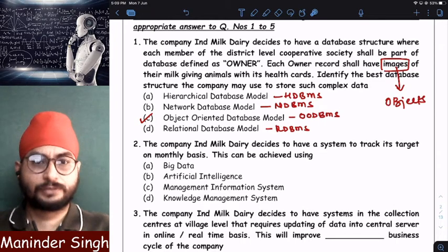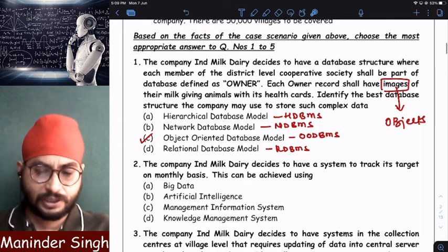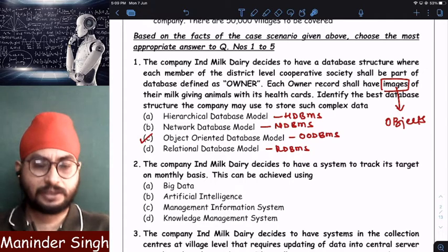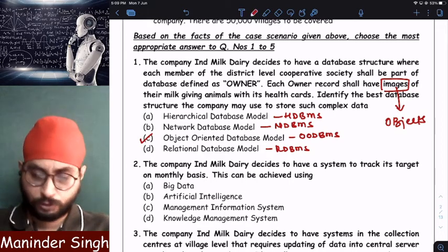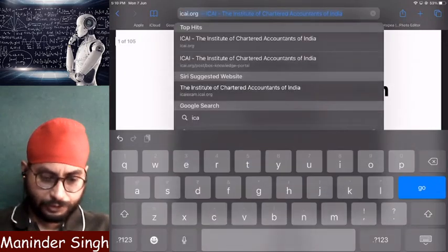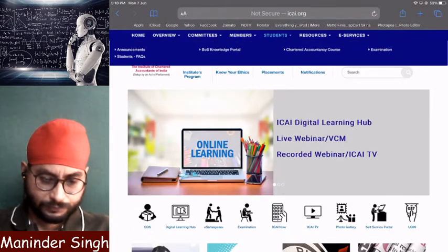In order to solve any case based MCQ in the examination, first try to understand from which chapter they have given this question. There are in total 5 chapters in our syllabus.